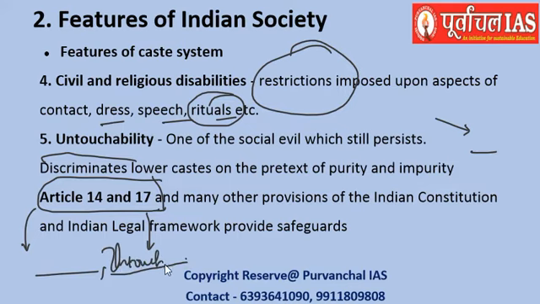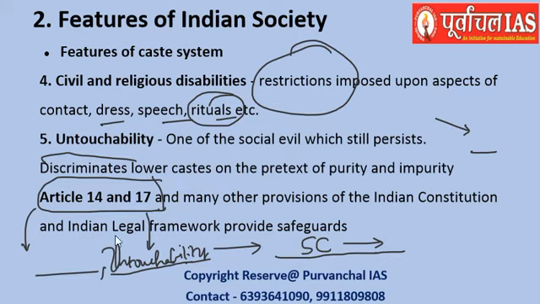And if the state is seen discriminating on the criterion that a person is an untouchable, then the person can move to the Supreme Court to have his right enforced, right?